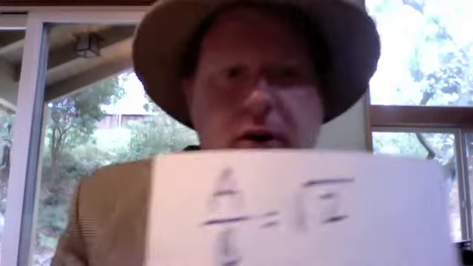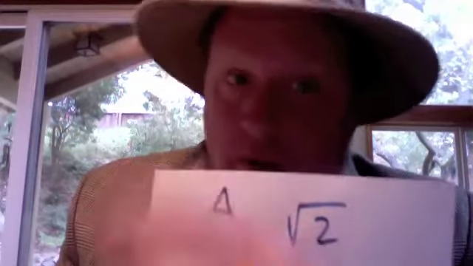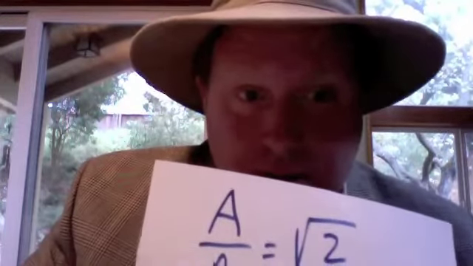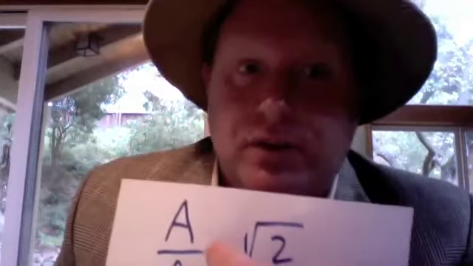But anyways, let's move on from that, and let's go ahead and discuss the square root of 2. We are going to assume, for the sake of argument, that the square root of 2 is rational. We are going to assume that the square root of 2 can be represented as a fraction of one natural number over another natural number. So here it is: a over b is equal to the square root of 2, such that a and b are both natural numbers. We're going to start off with this assumption and see where it leads.